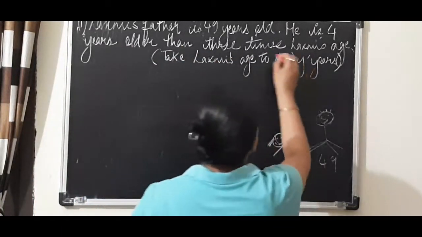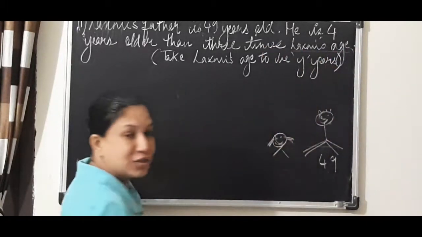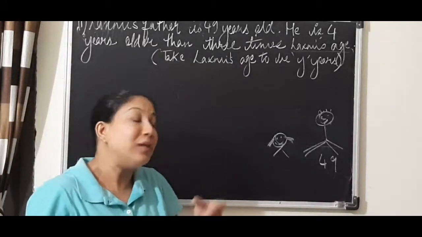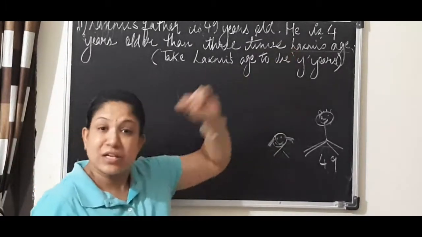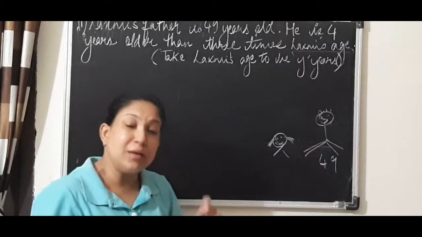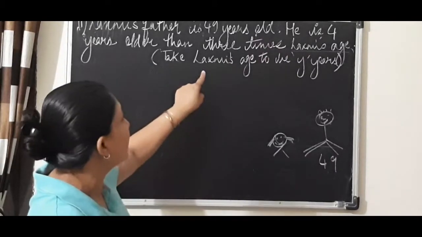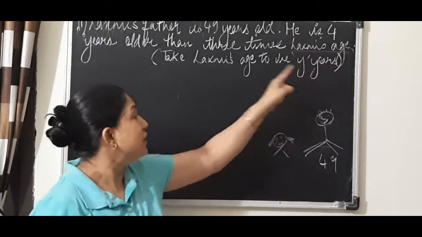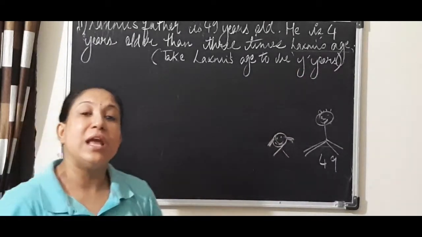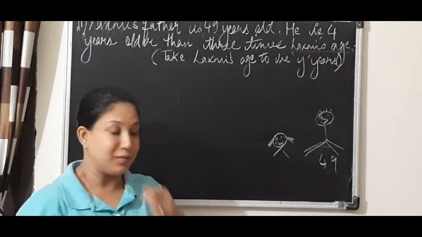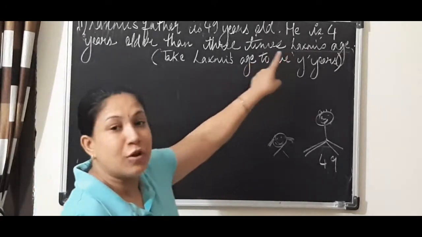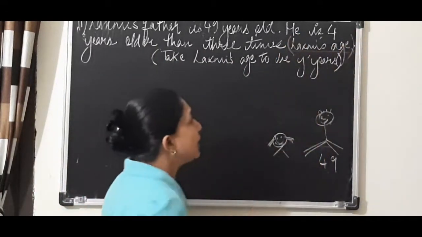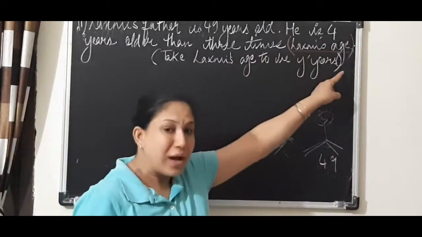So we got the keywords. First is Lakshmi's age. We do not know what is Lakshmi's age. So we will take one variable to represent Lakshmi's age. In the book it is given that you take Lakshmi's age variable as y. If this was not given, you could have taken any other variable of your choice. So see, we will move from the right hand side. First, we will write down that let Lakshmi's age be y years.